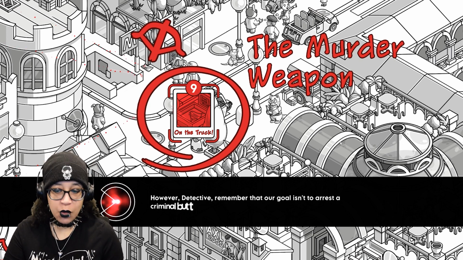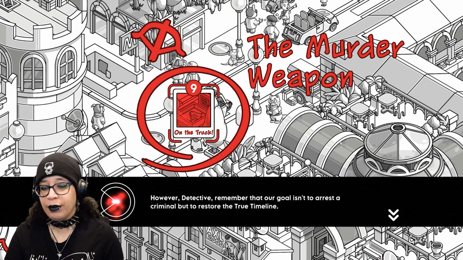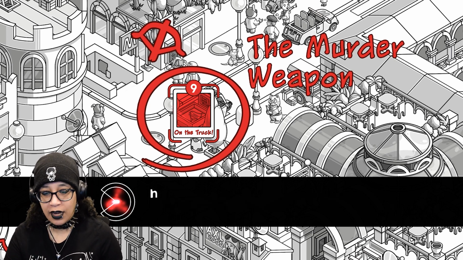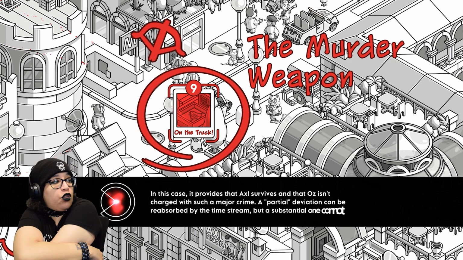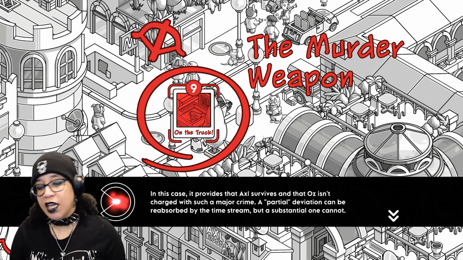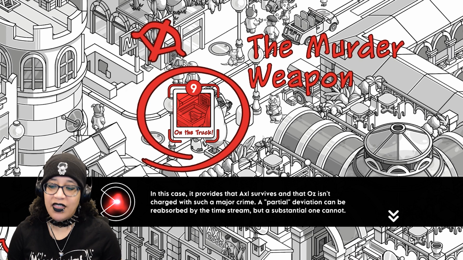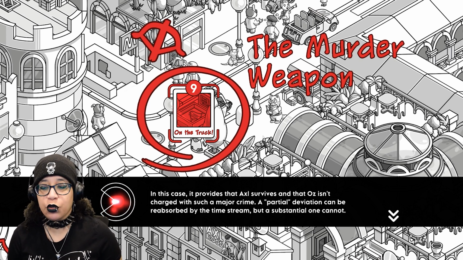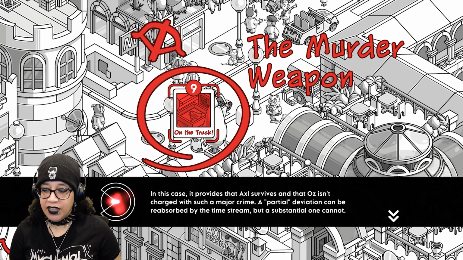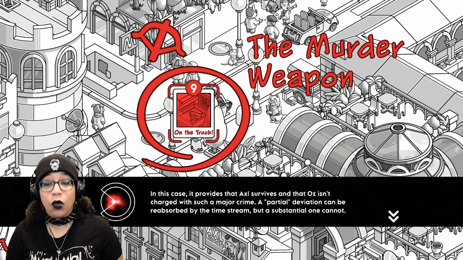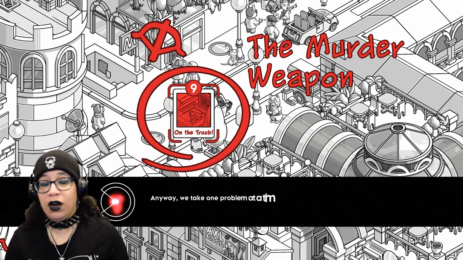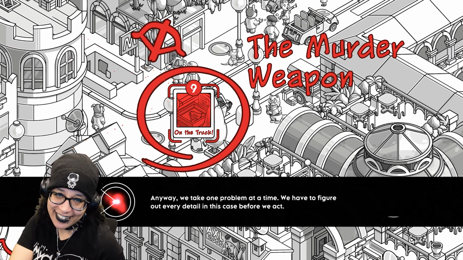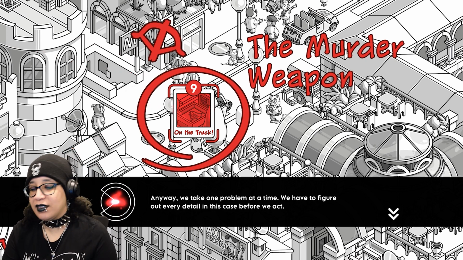However, detective, remember that our goal isn't to arrest a criminal, but to restore the true timeline. All right? I still don't really understand. In this case, hold on, my shoulder is so itchy. In this case, it provides that Axel survives and that Oz isn't charged with such a major crime. I got it, okay. A partial deviation can be reabsorbed by the time stream, but a substantial one cannot.